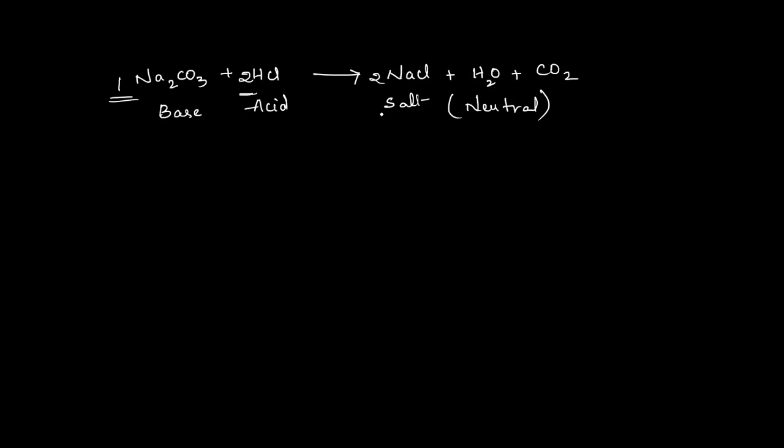So to get a neutral compound, this is the 1:2 ratio. The chemicals are taken in molecular proportions in 1:2 ratio. These are also called the stoichiometric ratios.